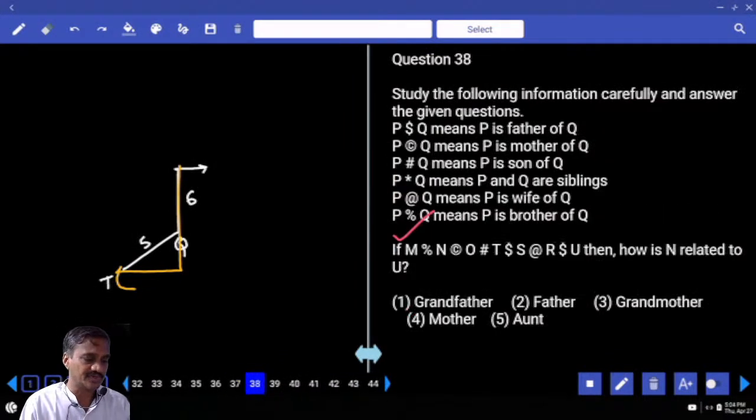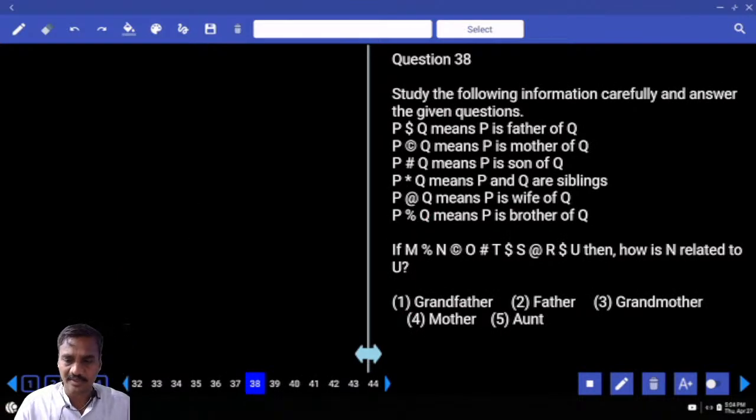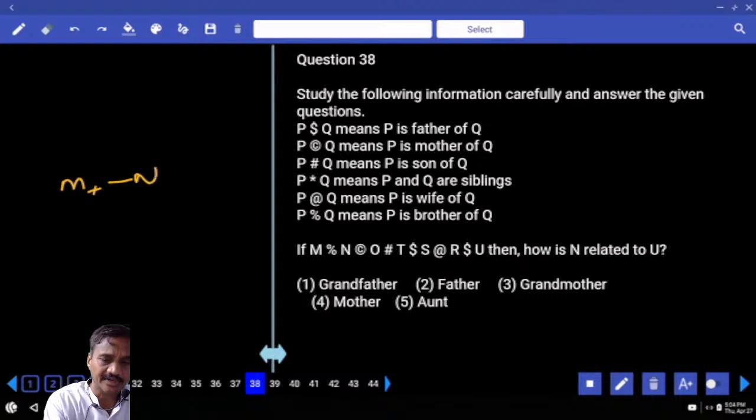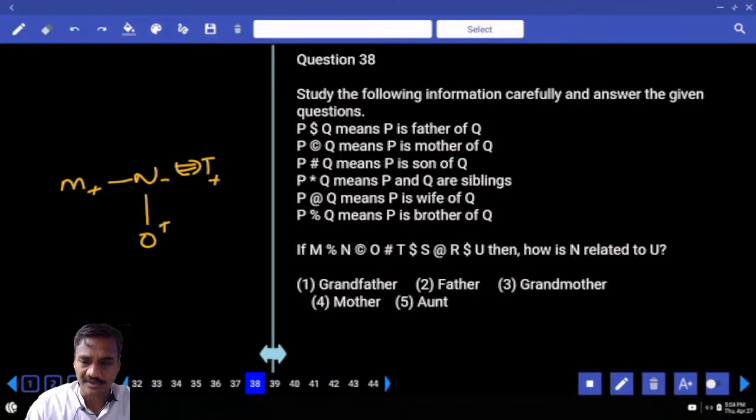Then 38 to 40. Now this 38 to 40 is based on blood relations. And the first one: how is N related to U? Now M percentage N. Percentage stands for M is the brother of N. N copyright: N is the mother of O. O hash: O is the son of T. T dollar S: T is the father of S.